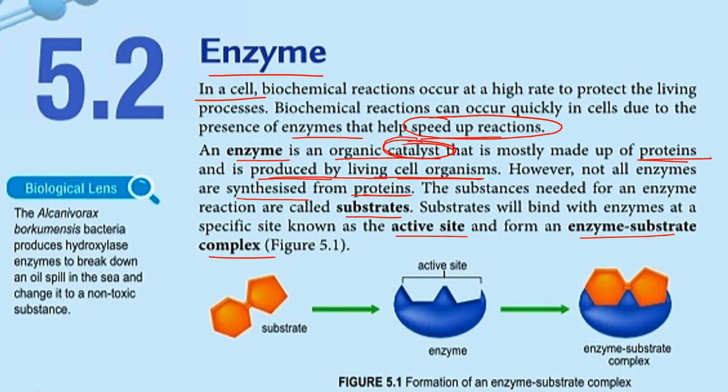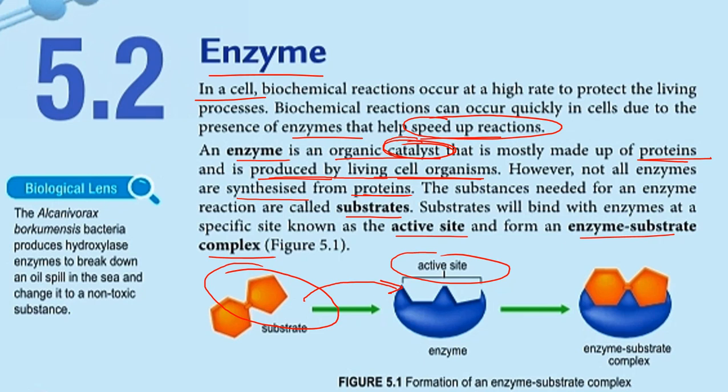Okay, so the substance needed for an enzyme reaction are called substrate. This is substrate. Okay, ini adalah substrate, iaitu dia punya reactant lah kan, bahan tindak balas. So the substrate ini dia akan bind to the enzyme di mana? Di specific site of the enzyme yang kita panggil sebagai active site. Active site ini adalah dia punya specific site on the enzyme where the substrate will attach to.